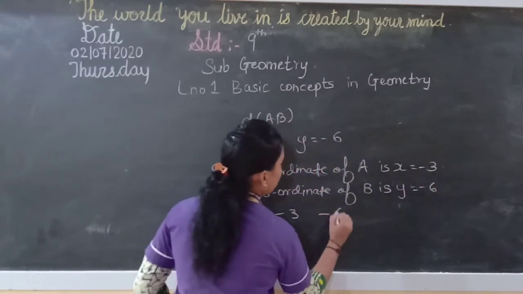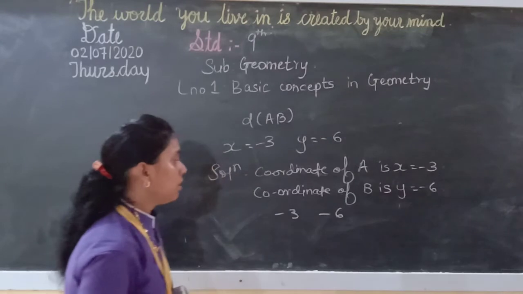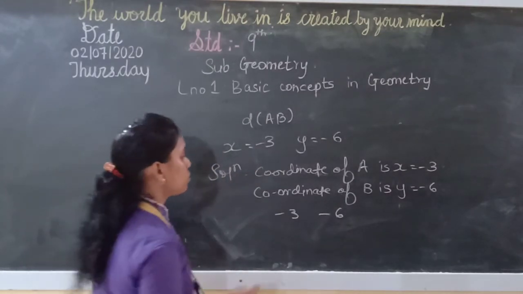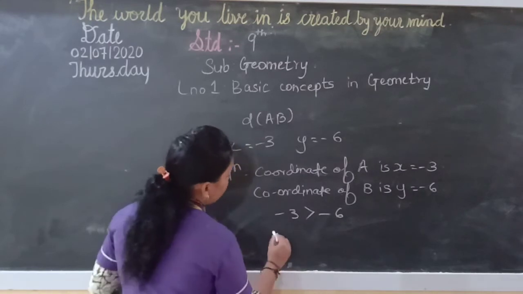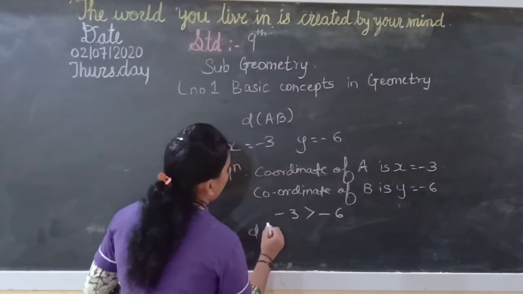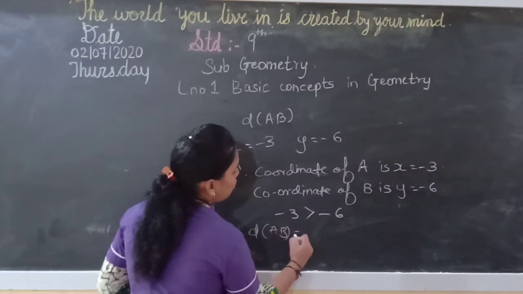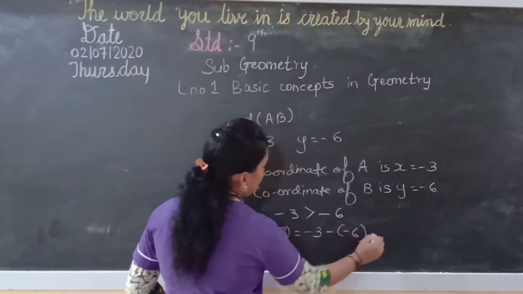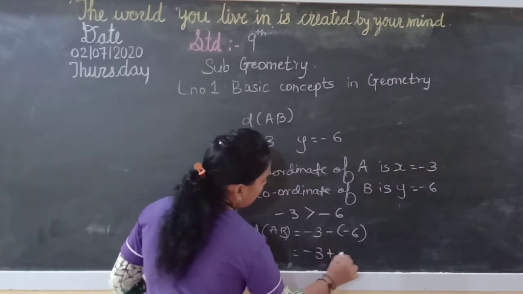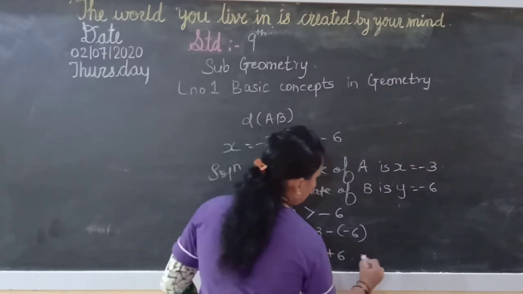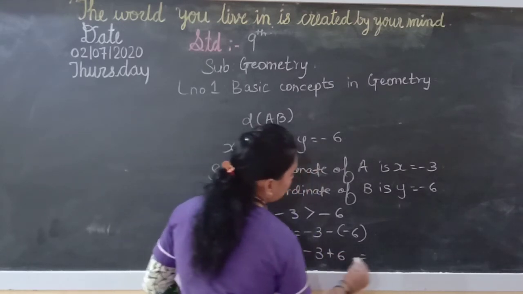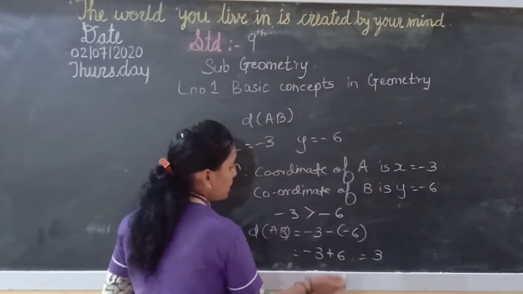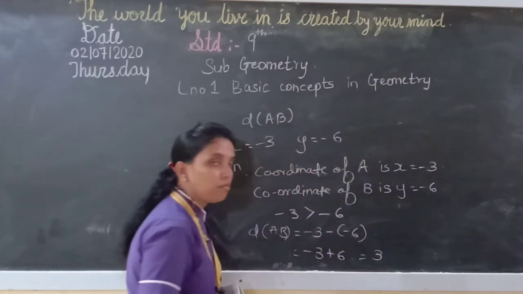Now if you compare minus 6 and minus 3, you will find minus 3 is towards the right of minus 6, so it is greater over here. So when you use the formula for distance AB, you will find minus 3 minus of minus 6, so you will get minus 3 plus 6. So here you will get 6 minus 3 will come 3, the greater number is 6, positive sign, so here it will come 3.